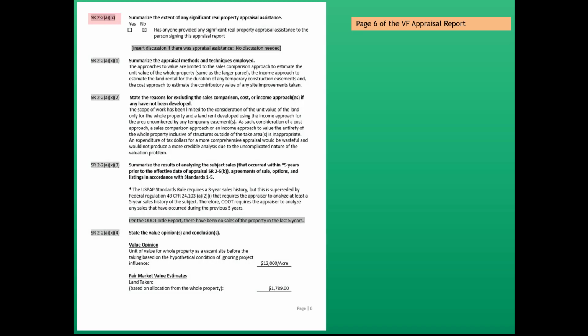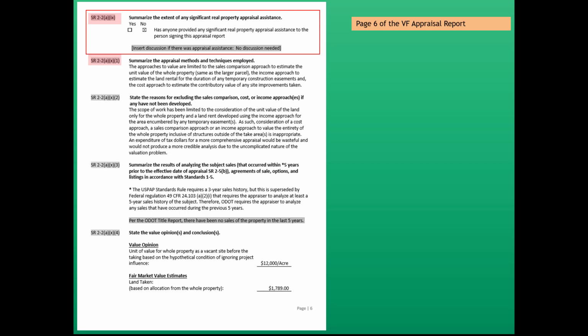The next USPAP standard is 2-2(a)(ix). Summarize the extent of any significant real property appraisal assistance. And in this particular one, we marked no, that there wasn't any. If the answer happened to be yes, then the appraiser would need to write into that gray area what type of assistance was given. The next USPAP standard rule 2-2(a)(x)(1), summarize the appraisal method and techniques employed.